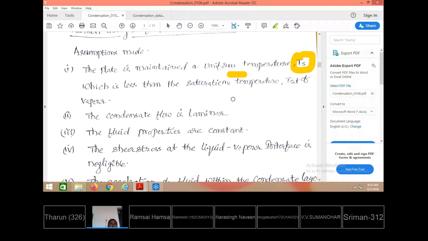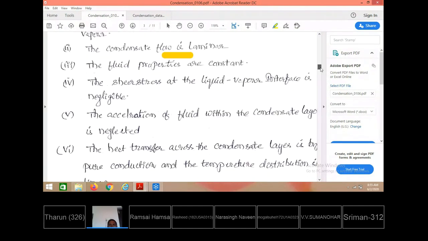So the temperature should not change over the plate surface as long as condensation takes place. The condensation flow is assumed to be laminar. When can you assume the flow to be laminar? When the length of the plate is smaller or the velocity of the film is lower. In those cases only, laminar flow is expected for the film that is flowing.